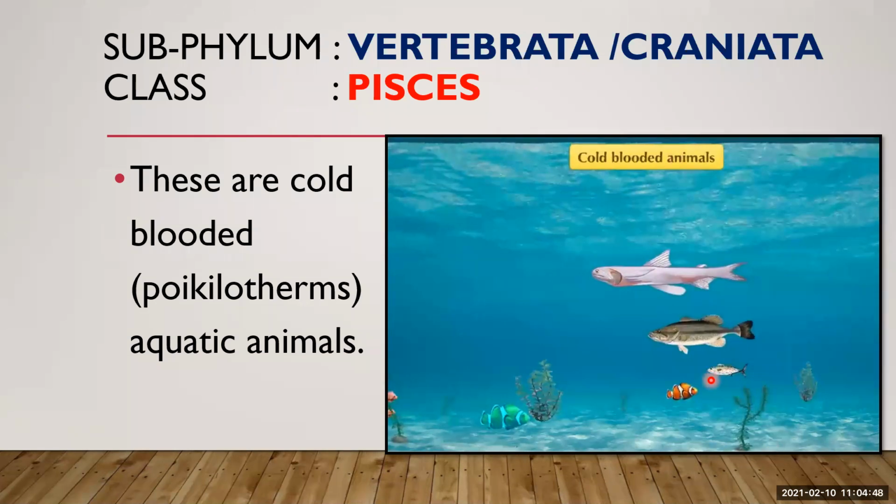They need less food to survive, as the energy requirement is less for survival. So what is a cold-blooded animal? You just have to keep in mind, the animal which cannot maintain its body temperature constant irrespective of the surrounding temperature is called a cold-blooded animal.